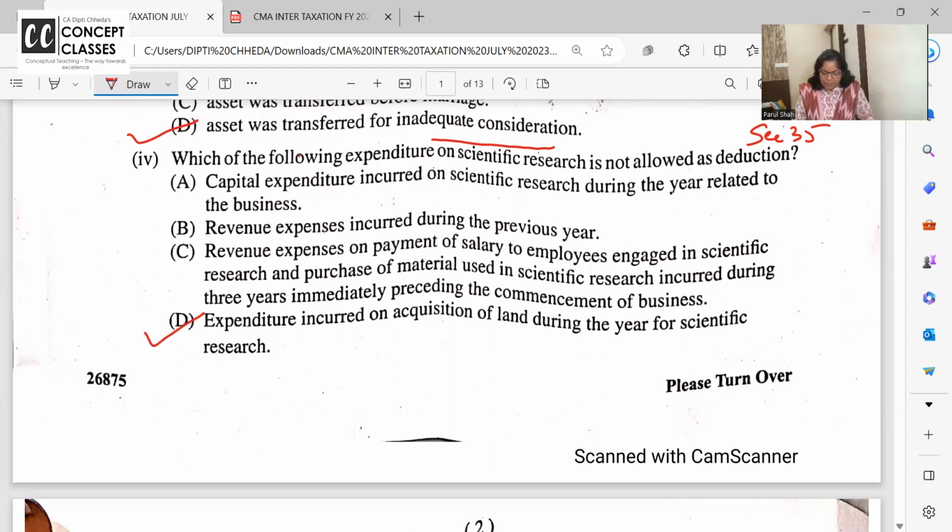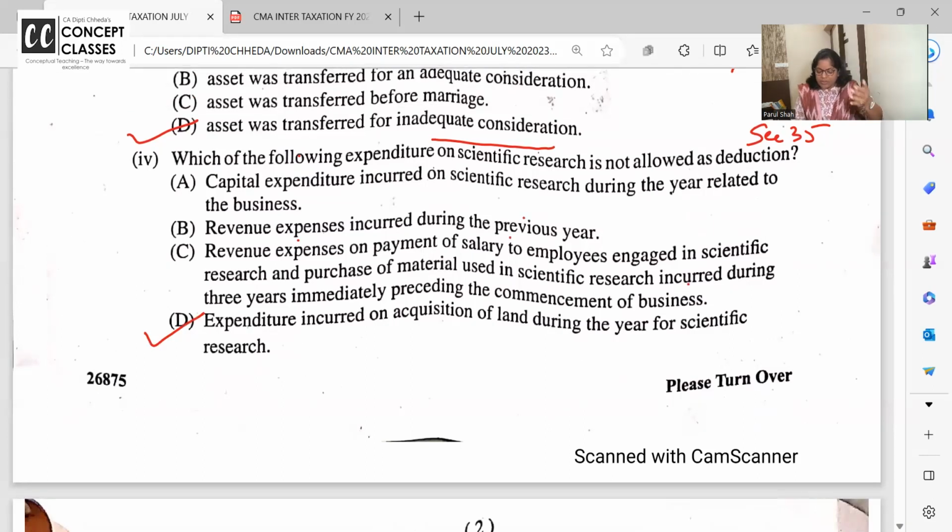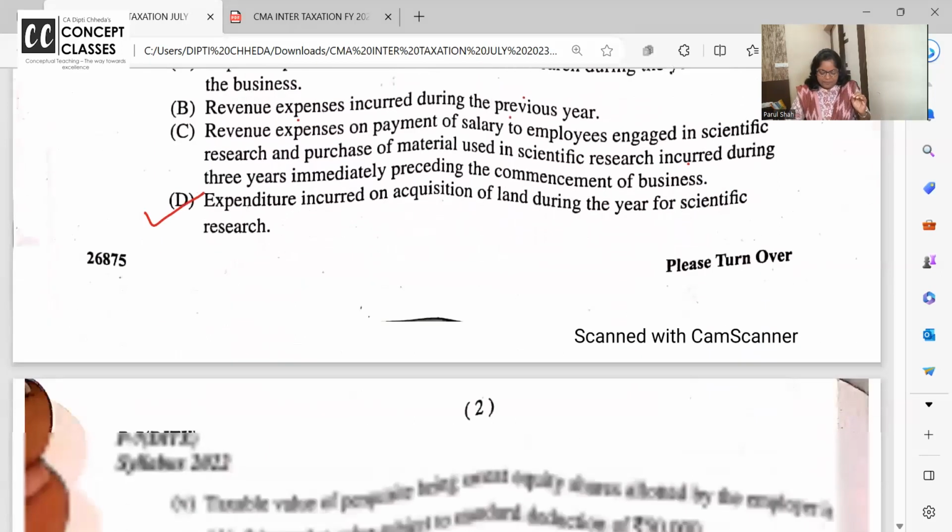Answer is D. Revenue is allowed, capital is allowed, revenue of salary and all three years prior to commencement is allowed. So what is not allowed? Expenditure on acquisition of land.